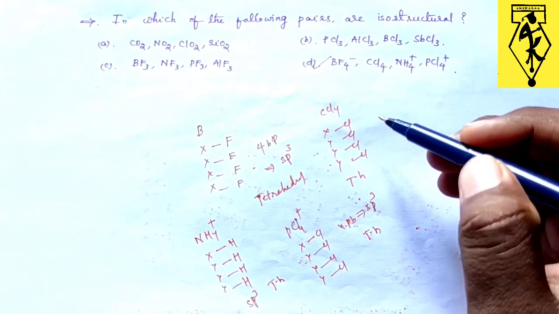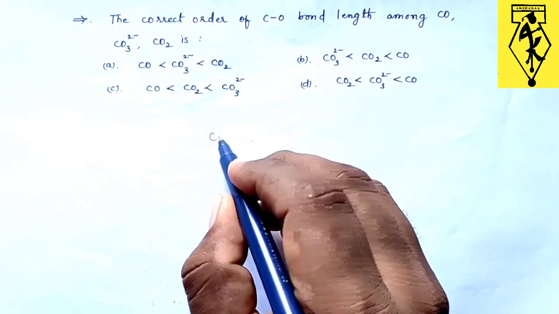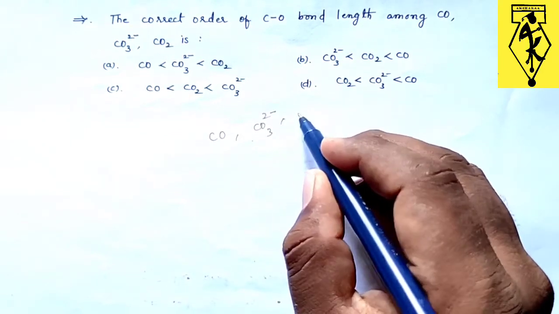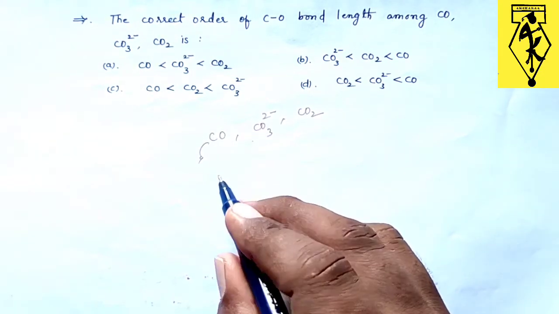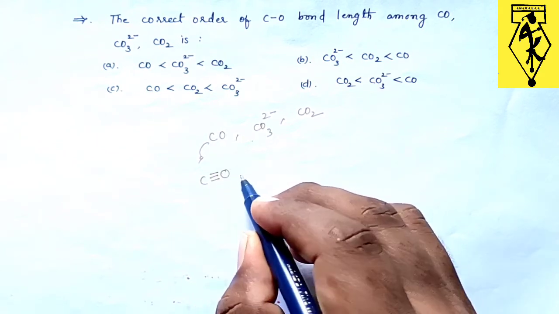Let us discuss one more. The correct order of C–O bond length among CO, CO3 2 minus and CO2. So three species they have given: carbon monoxide, CO3 2 minus and carbon dioxide. If we take carbon monoxide, between carbon and oxygen here we are having a triple bond.